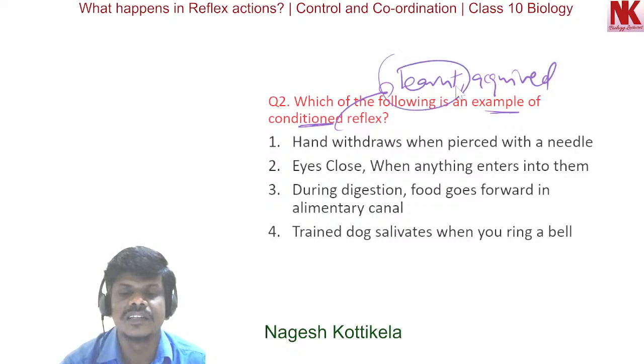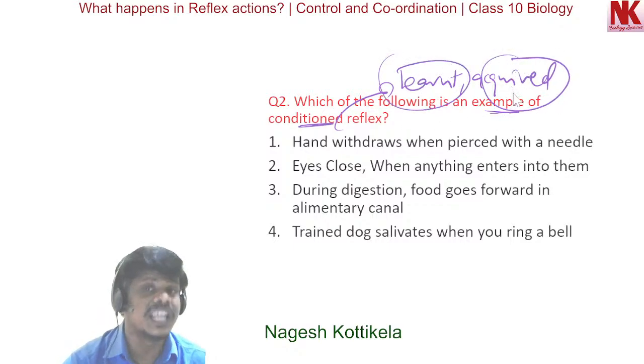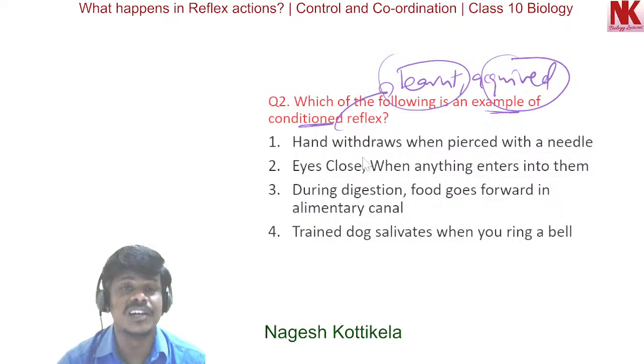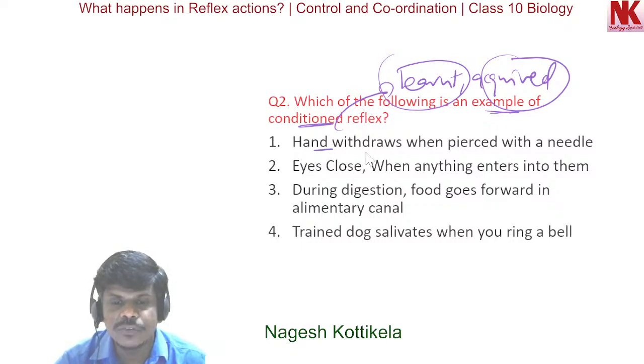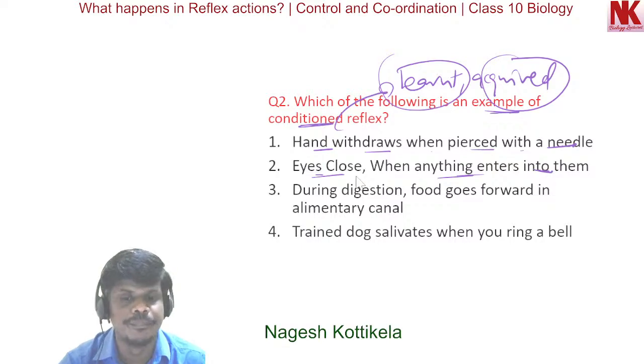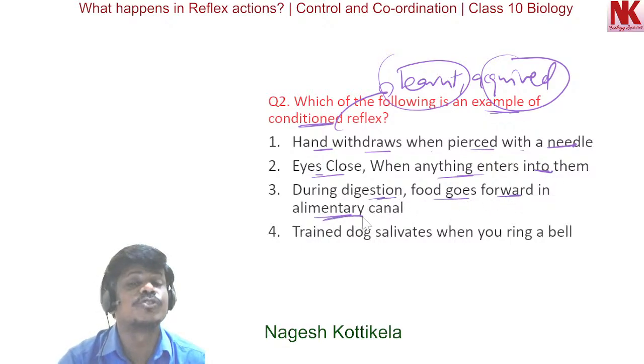Let's find out the answer. Hand withdraws when pierced with a needle. Eyes close when anything enters into them. During digestion, food goes forward in the alimentary canal.